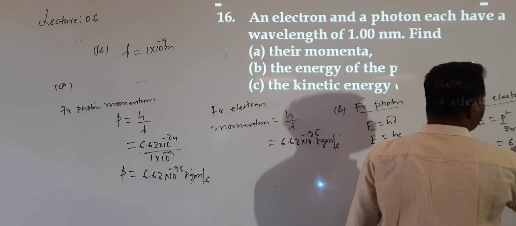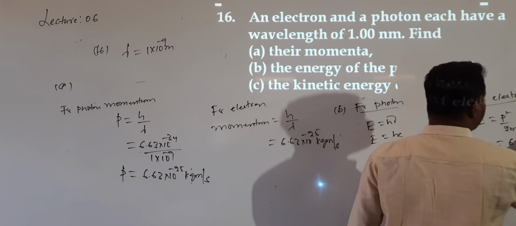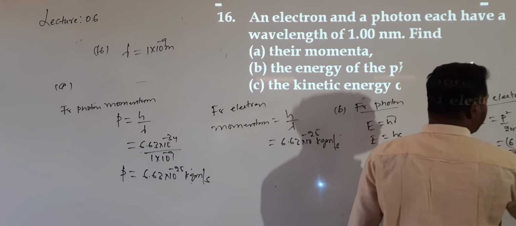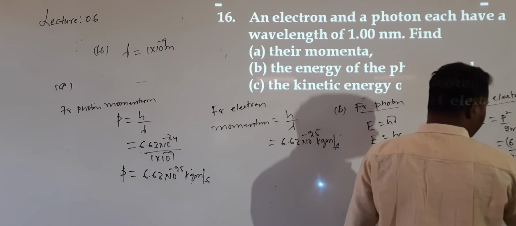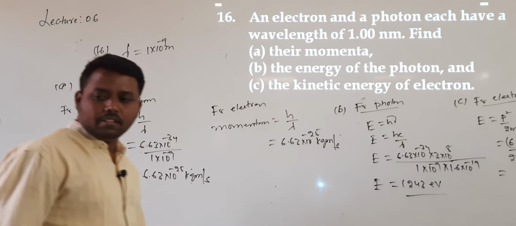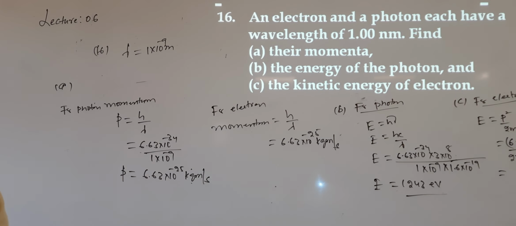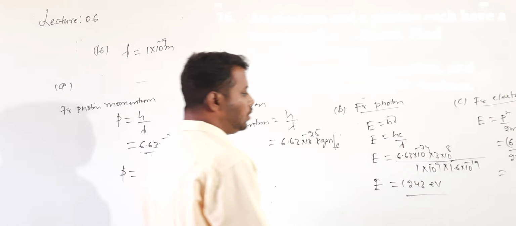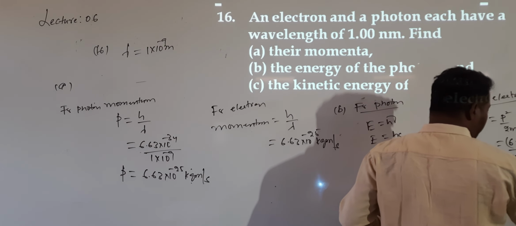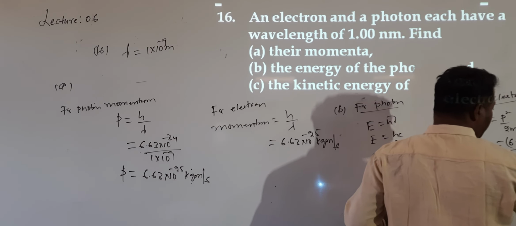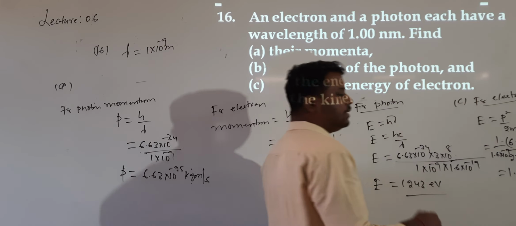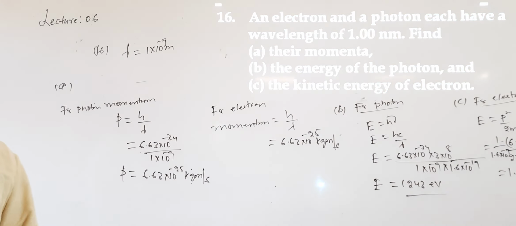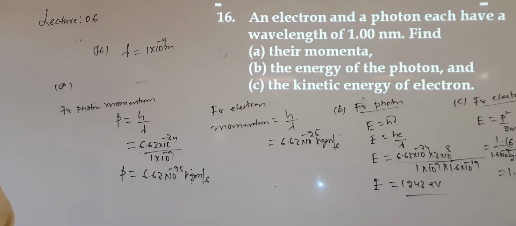(6.63 × 10^-25)² divided by 2 × mass 9.1 × 10^-31. You simplify this. After simplification, we will get the answer, which is 1.52 electron volt. But remember, it should again be divided by 1.6 × 10^-19. If you want the answer in electron volt, it should be divided by 1.6 × 10^-19.